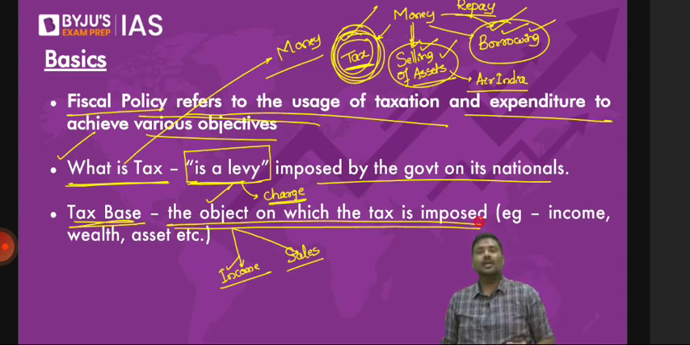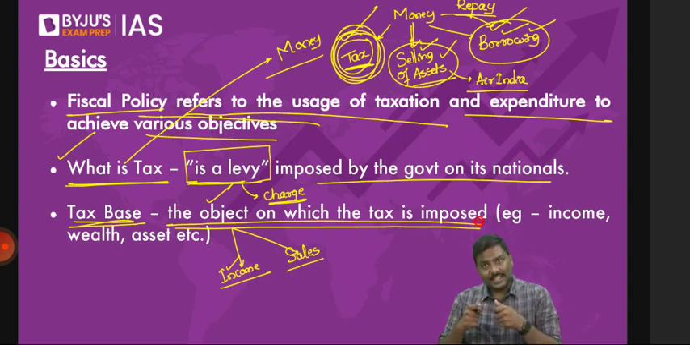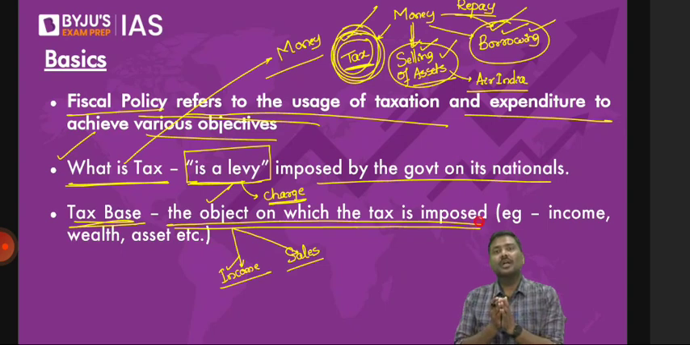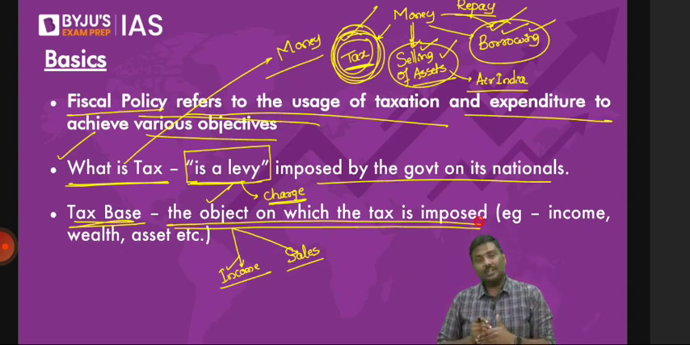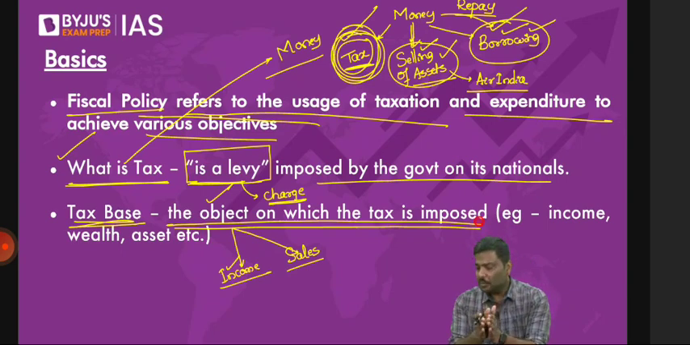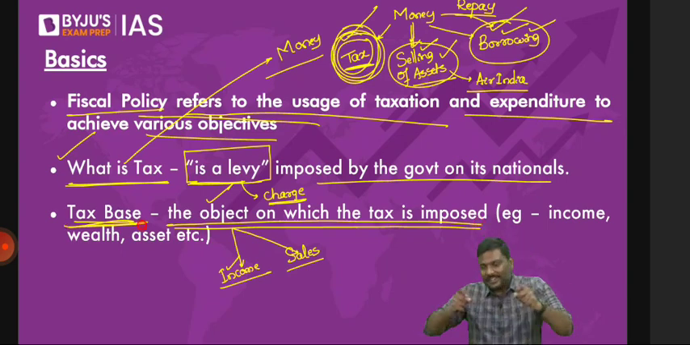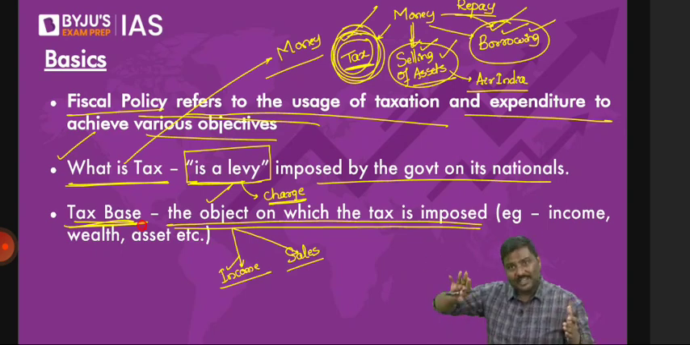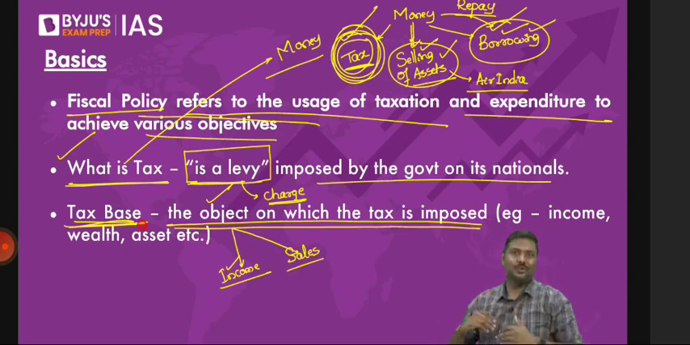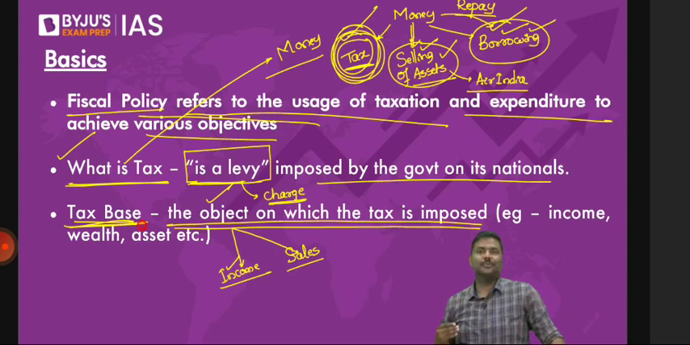In order to collect more and more tax revenues, government may widen the tax base. I'll repeat the statement. In order to collect more and more tax revenues, government may widen the tax base. If the government widens the tax base, what does it mean? We have brought in more objects under taxation. And because we have brought more and more objects under taxation, automatically the amount of taxes collected by the government will improve. So remember, this statement is used very often.